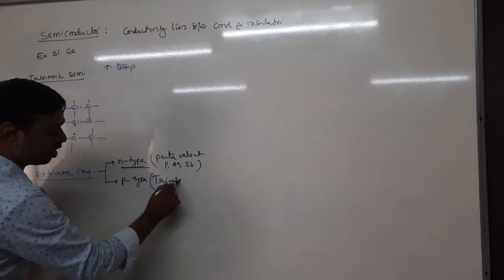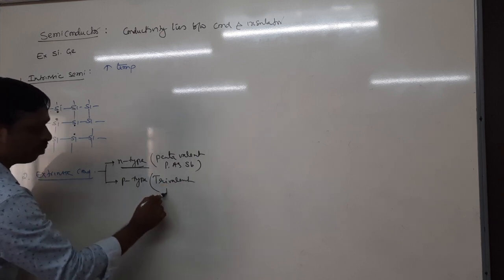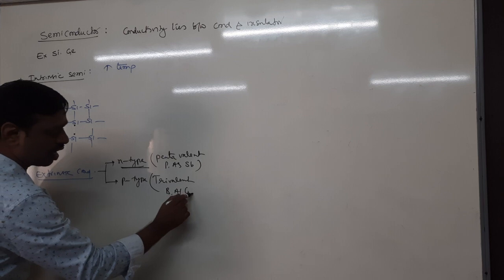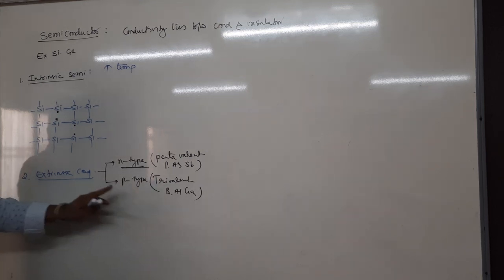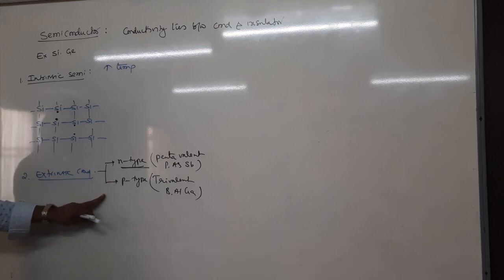Trivalent impurities are 13th group elements: boron, aluminium, gallium, thallium, etc.